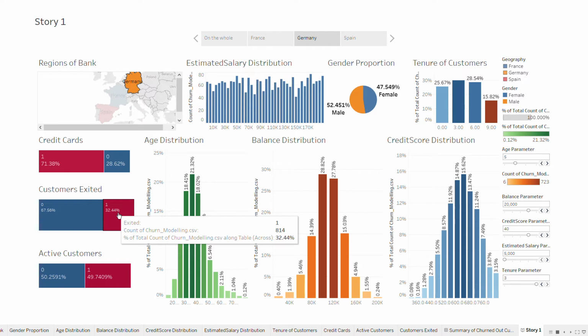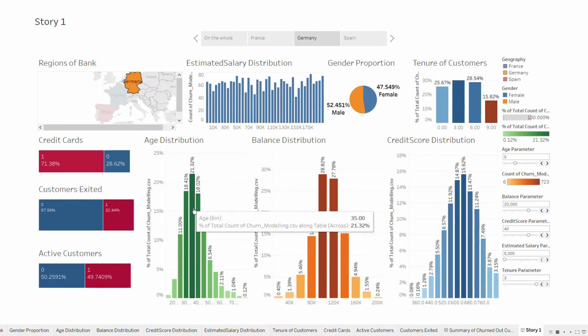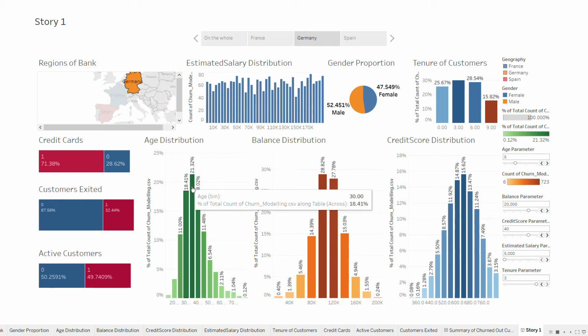The bank needs to actually have some policies on the retention of the customer. So the policies need to focus on the retention of the customer. This might be one of the very important insights in Germany. And again, we can see that most of the customers lie between 25 and 35, and over here people from 40 to 45 years are also dominating in this region.